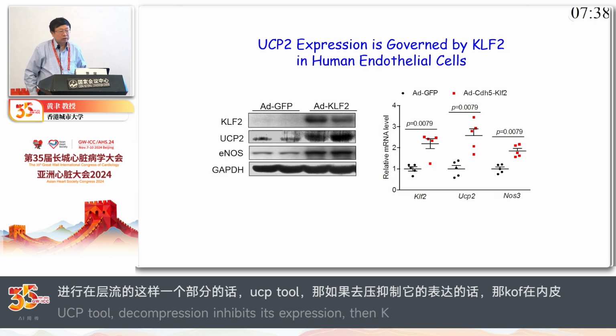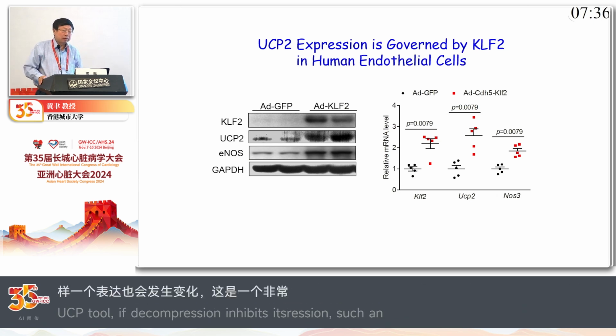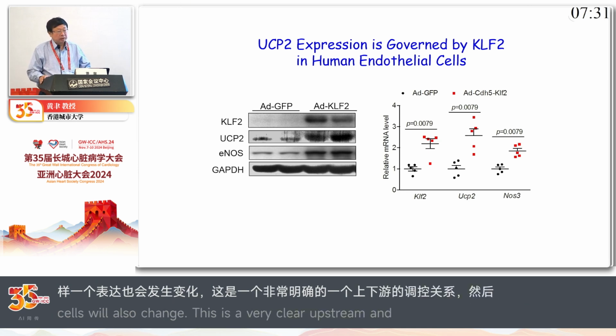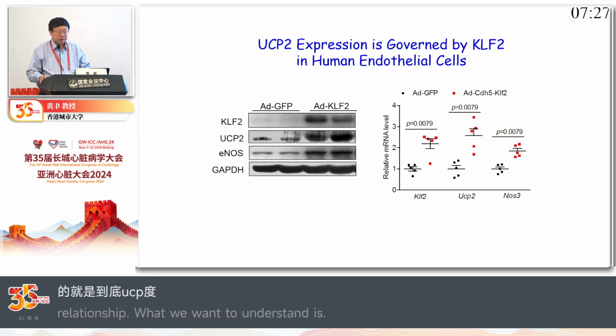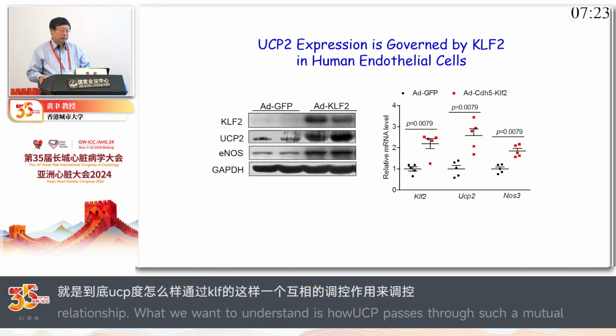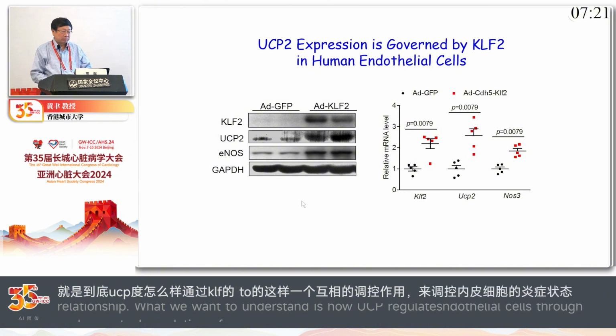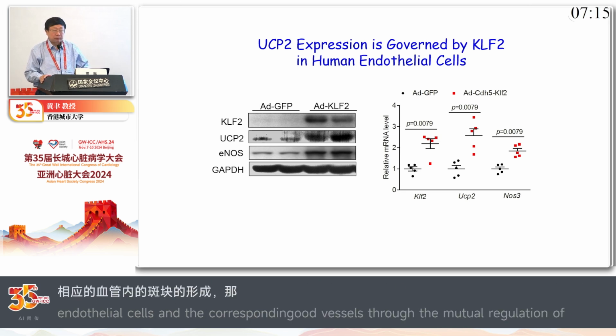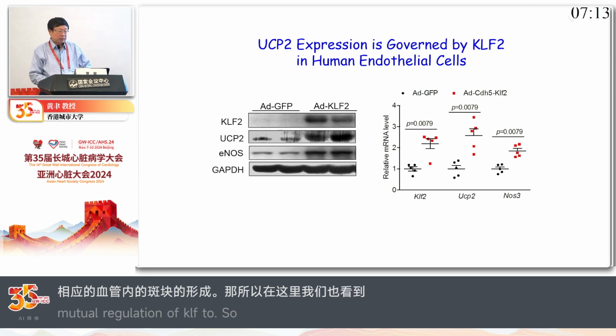Of course, we studied a bit more to try to understand how these things work. Here, due to the time constraint, just a little bit of information for you. Again, we manipulate human endothelial cells. In this case, we overexpress KLF2. For example, you can see a marked increased expression of UCP2, and the same for eNOS.